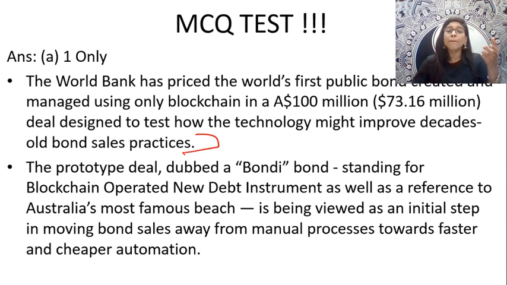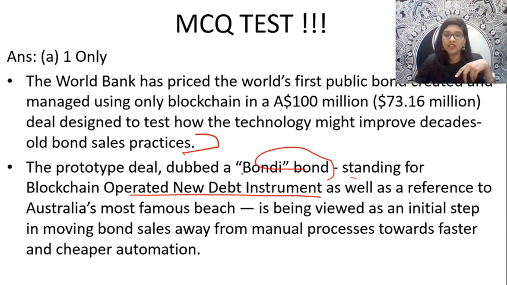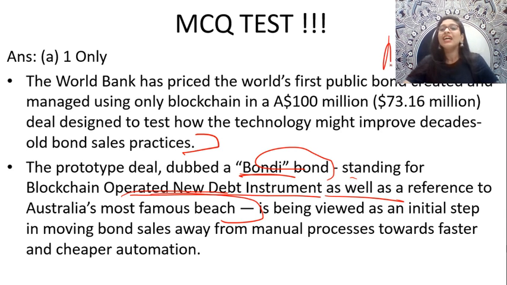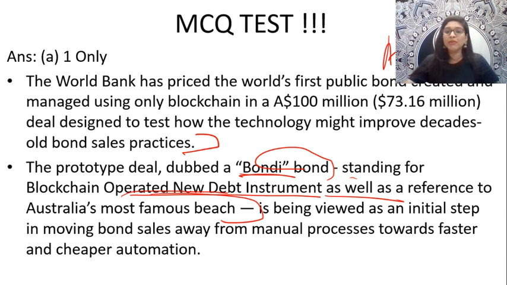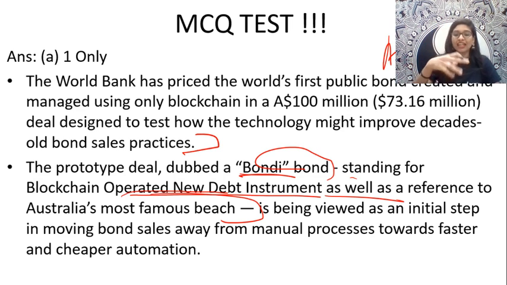Now, this prototype deal, which is called the Bondi bond, what does it stand for? It stands for Blockchain Operated New Debt Instrument. Bondi means Blockchain Operated New Debt Instrument, okay? Thus, it is also a reference to Australia's most famous beach. If you go to Australia, there is a famous beach there in the same name, Bondi. So it has a connection to that, okay.